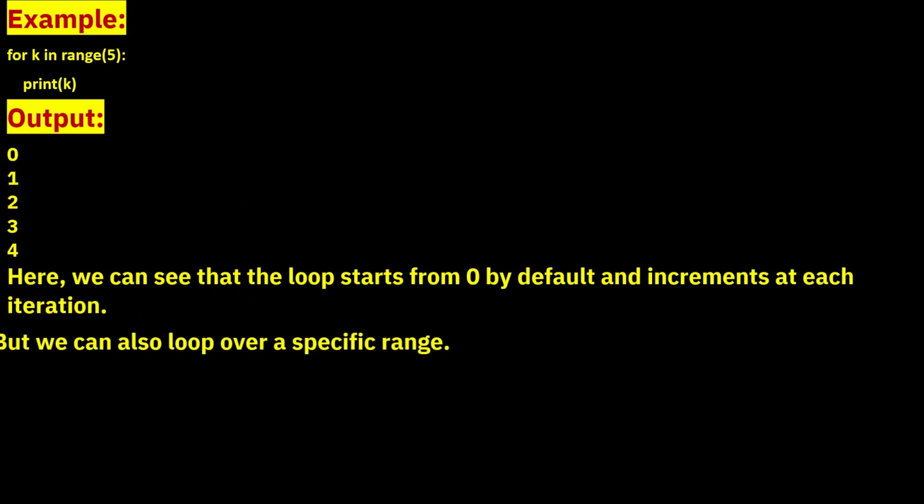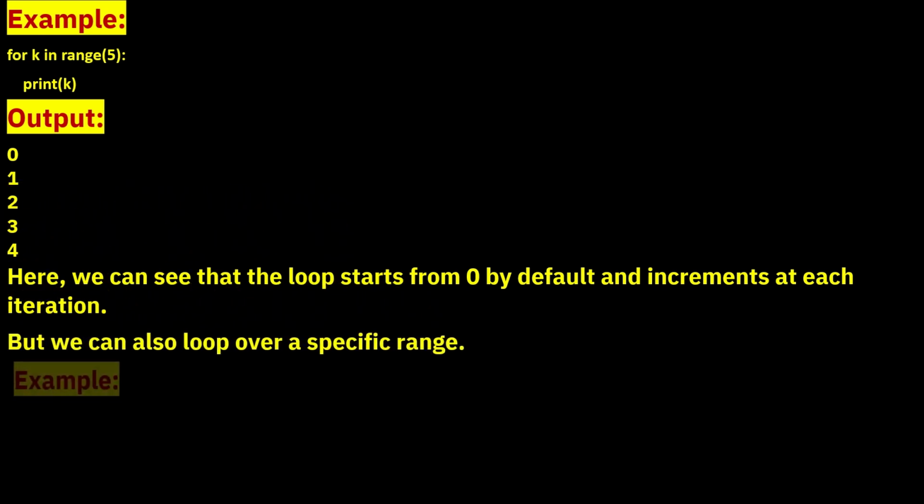But we can also loop over a specific range. Example: for k in range(4, 9): print(k). Output: 4, 5, 6, 7, 8.